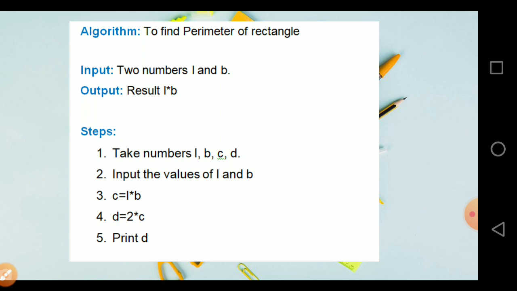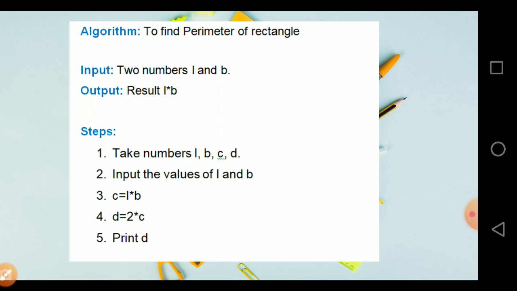So what are the steps? Here I have not specified the start statement and stop statement. You can include them in your notebook. Take the numbers L, B, C and D. We'll see why C and D are needed. Input the values of L and B. So you need two numbers, that is length and breadth. And C is equal to length into breadth, right?